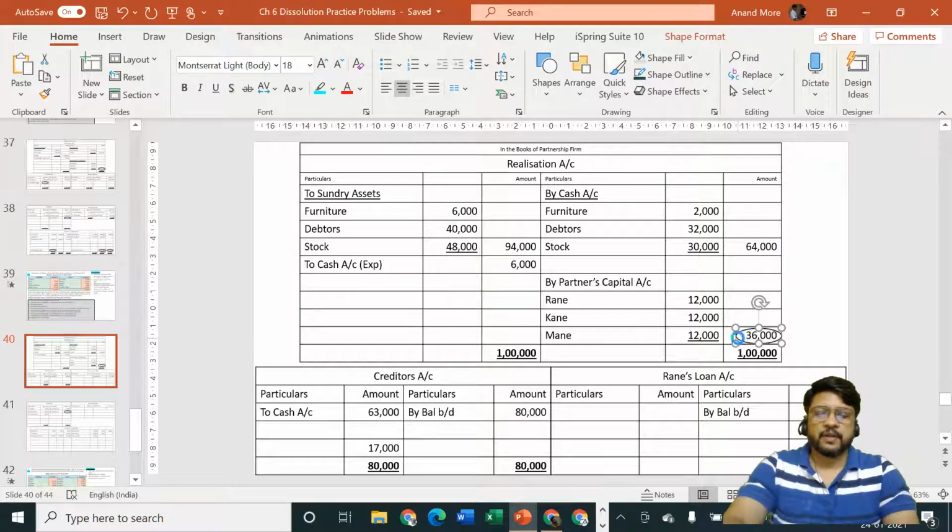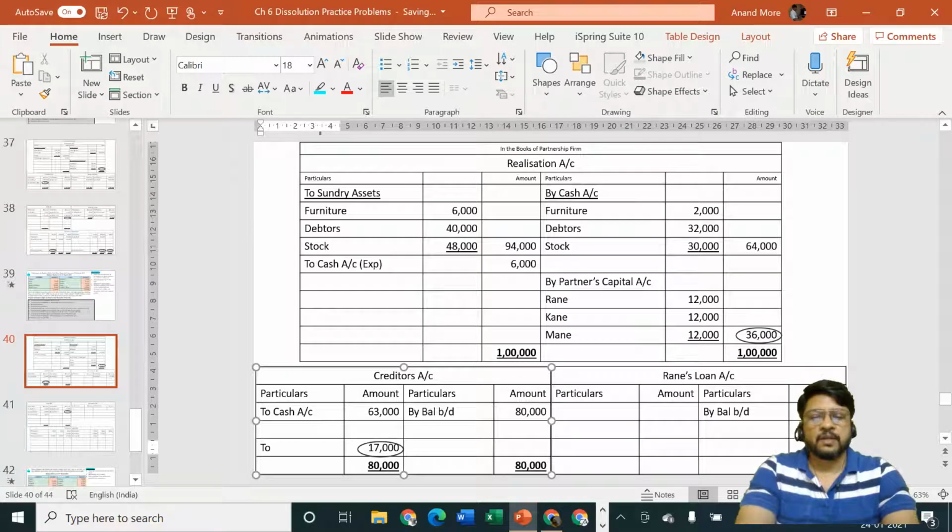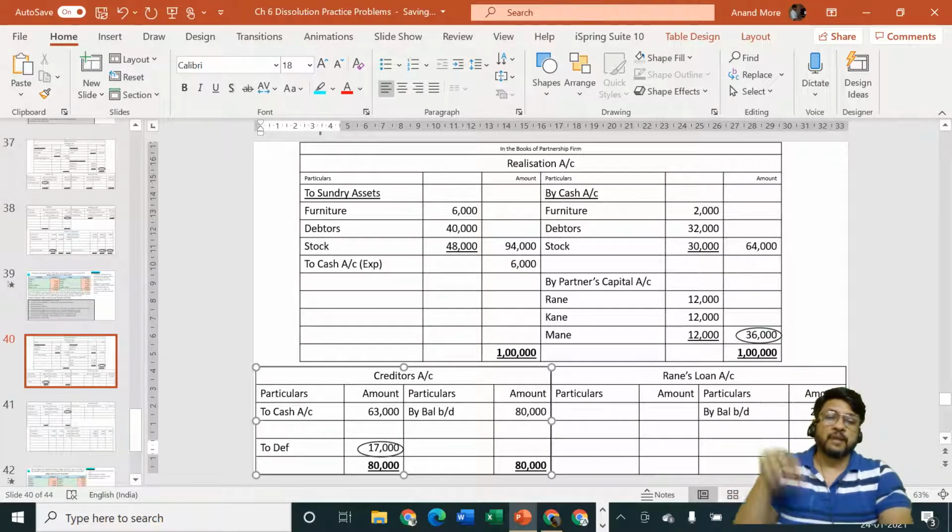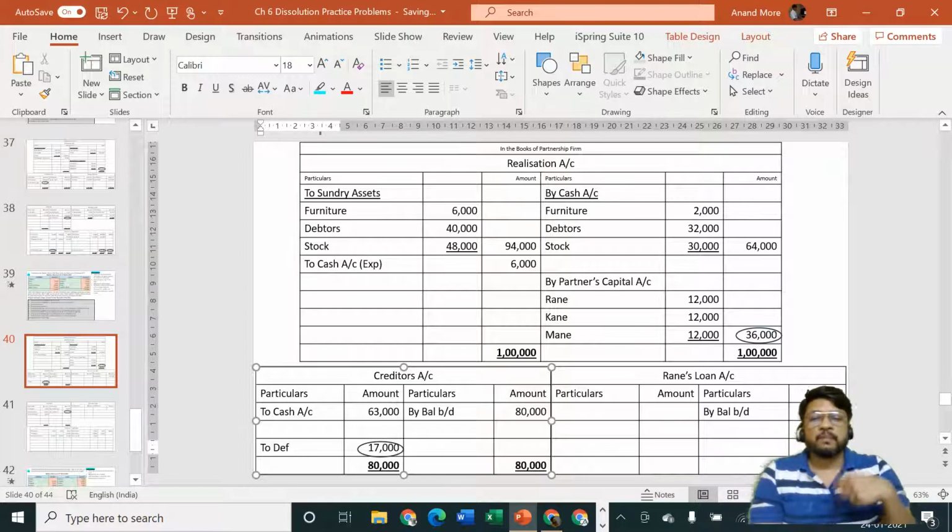We'll specify, sorry, now nothing can be recovered from all other partners' estate. The maximum amount which you could recover was 3,000 rupees from Rane, and that's what we have already used now. So nothing is available. Please write off our amount in your books of accounts as bad debt. In creditors' books we will become bad debtor, but in our books they will not become bad creditor. We'll call it transfer to deficiency account.